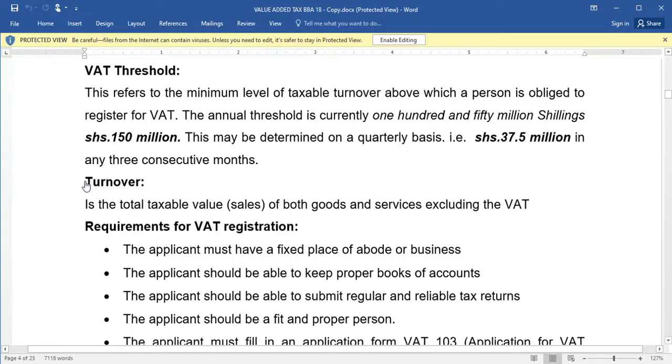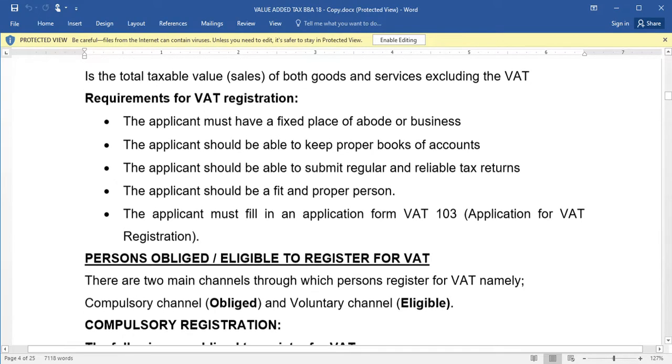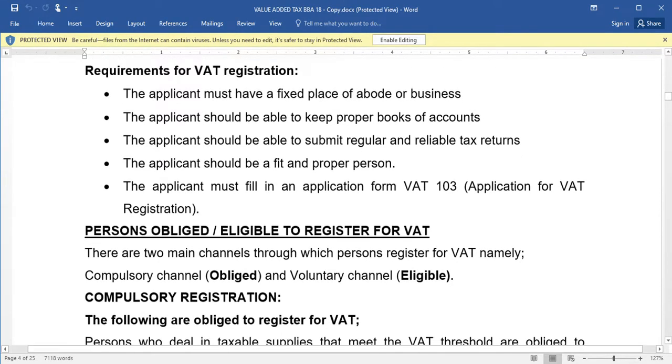Now let's look at the requirements for registration. What are the requirements for VAT registration? The first one is that the applicant must have a fixed place of business. Then the applicant should be able to keep proper books of accounts. The applicant should be able to submit regular and reliable returns. The applicant should be a fit and proper person.